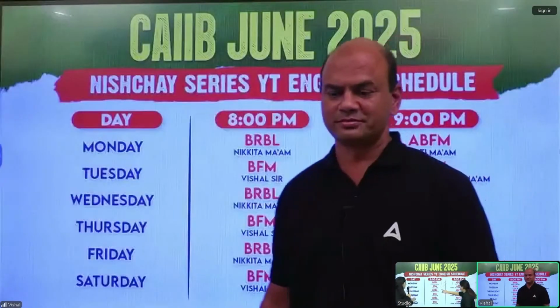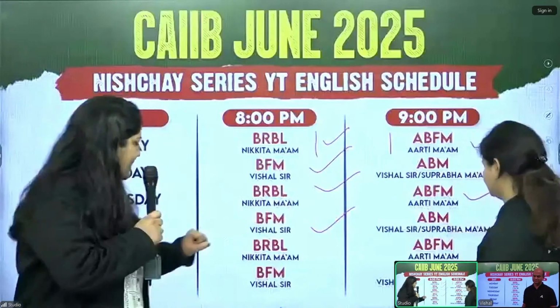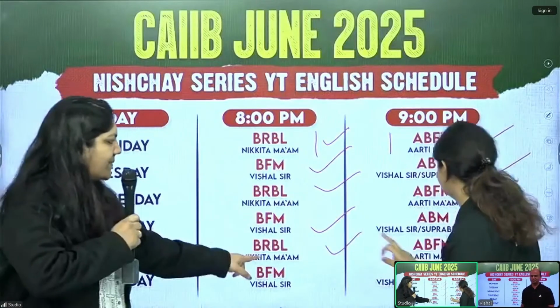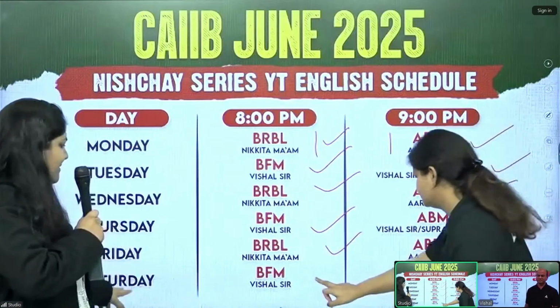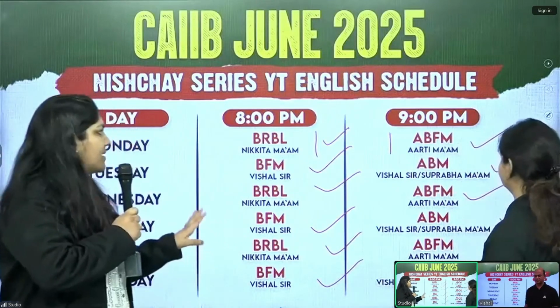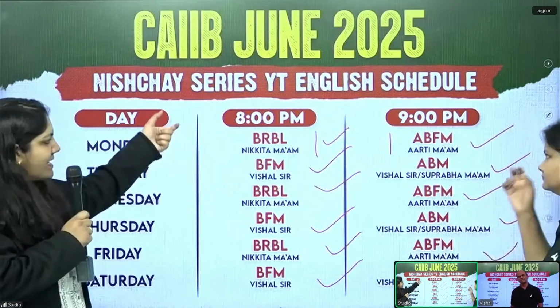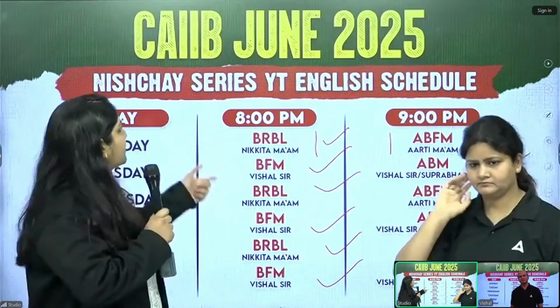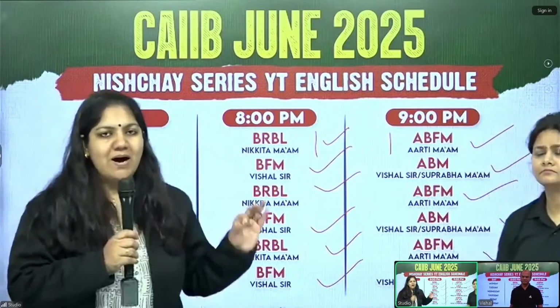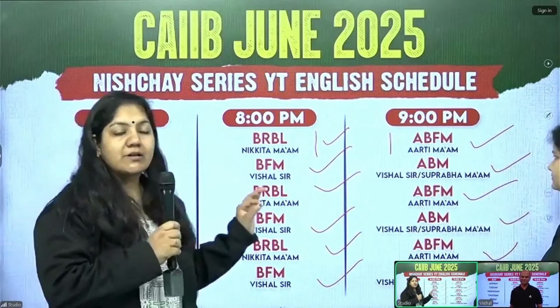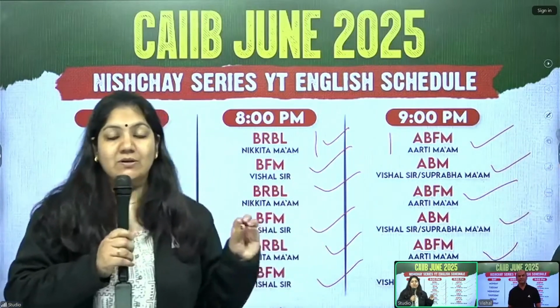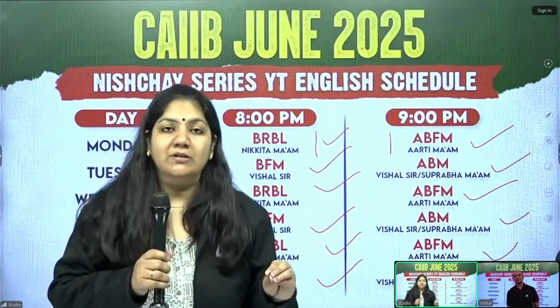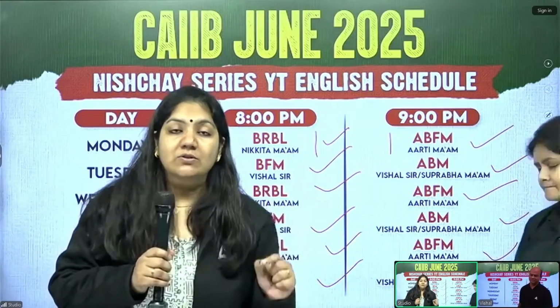Then Thursday, BFM and ABM. Friday, it's BRBL and ABFM. And Saturday, it's BFM and ABM. This is the exact series that we are going to follow from 12th of March. Do not forget to see the series because we will ask very important questions, and we will also solve the previous year questions in this series.